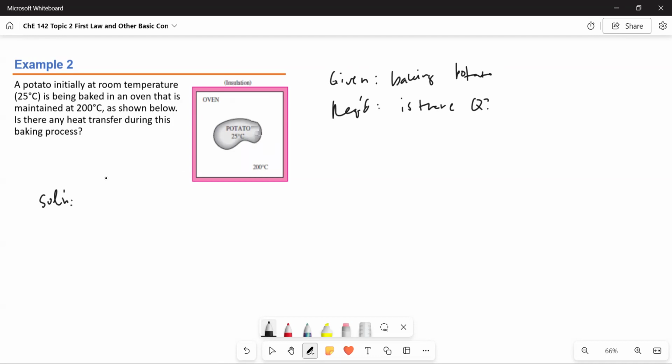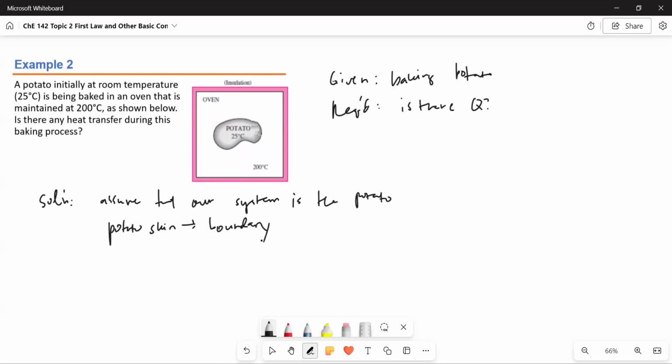For the solution, actually this problem is incomplete. It's not well defined. But let's assume that our system is the potato. And the potato skin is the system boundary. Okay?